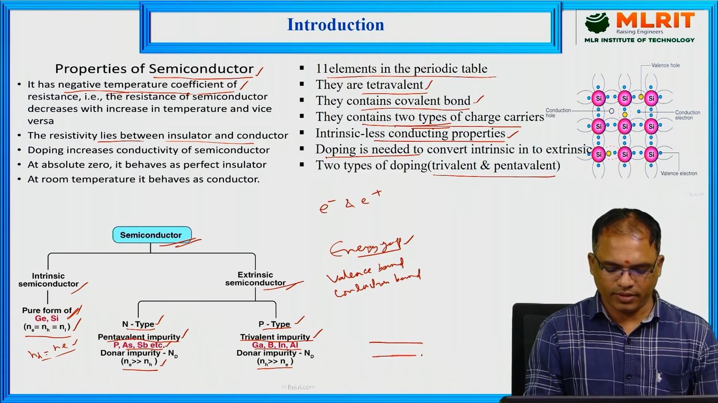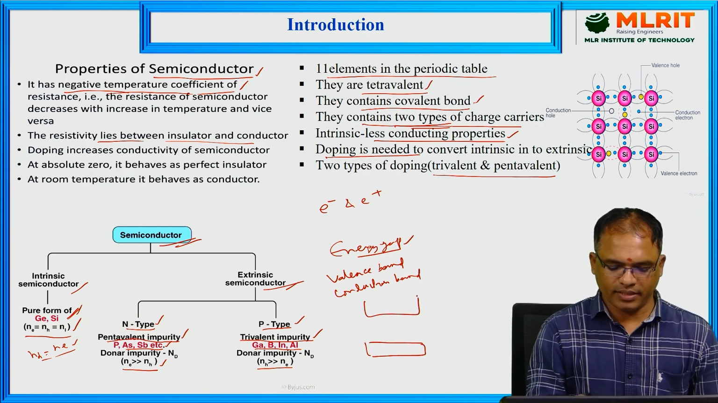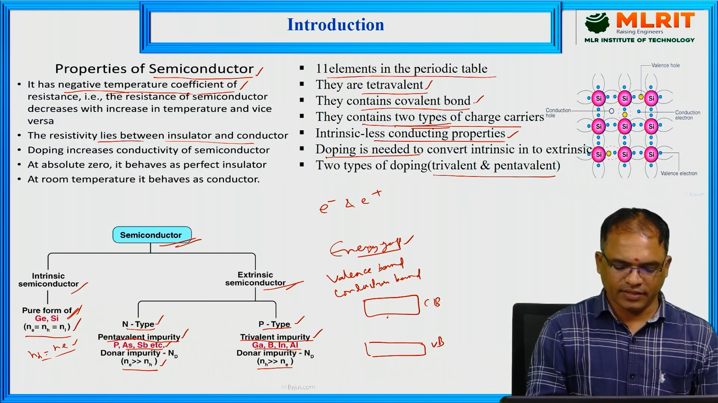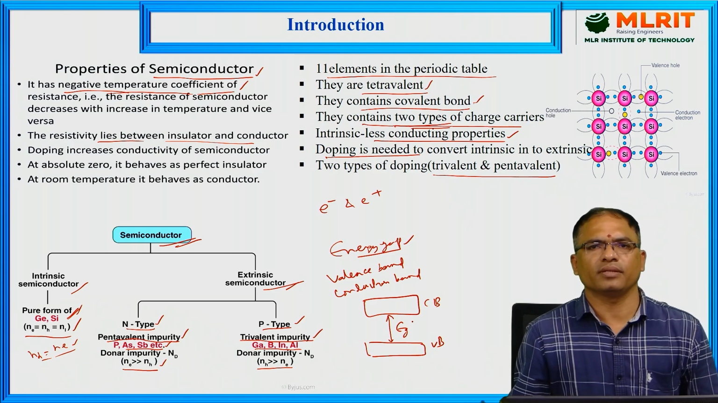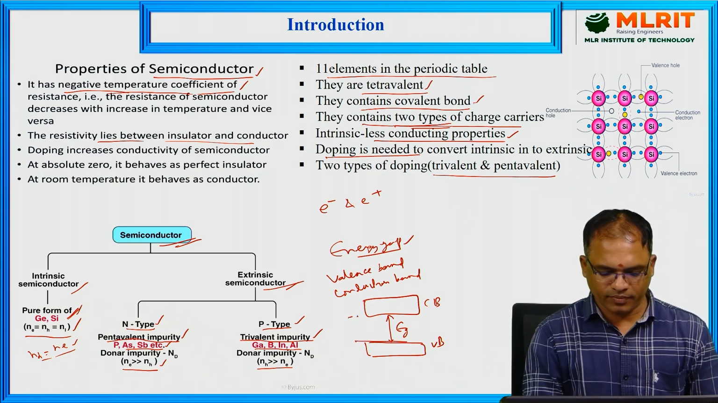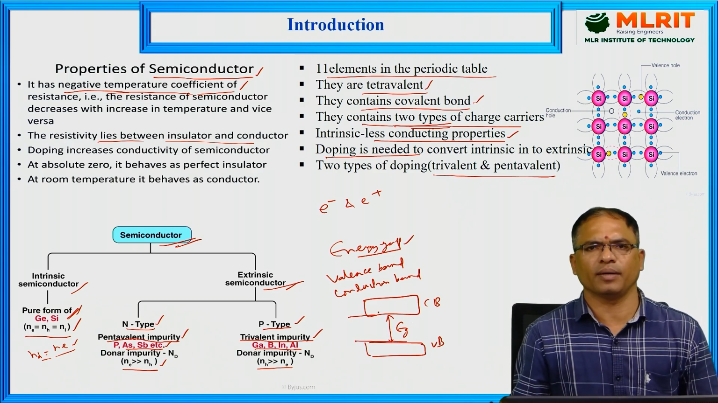Valency band is the lower band and conduction band is the upper band. The energy difference between the two bands is called energy gap, or the distance between the top of the valency band and bottom of the conduction band is called energy gap.